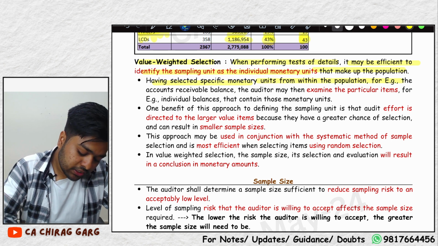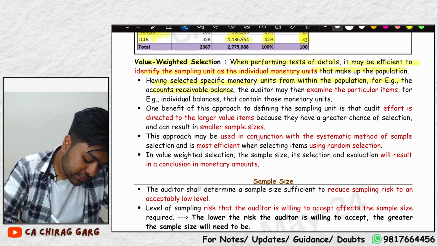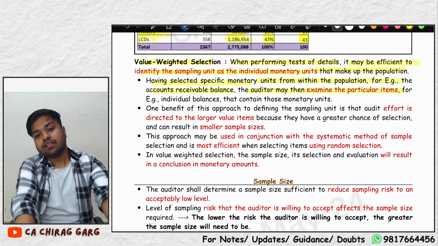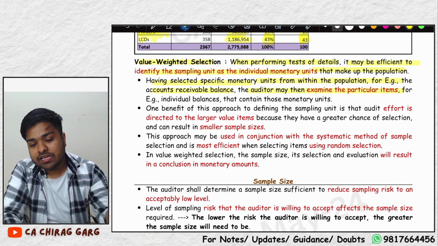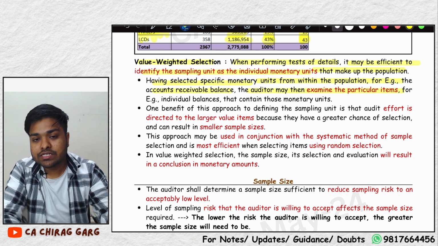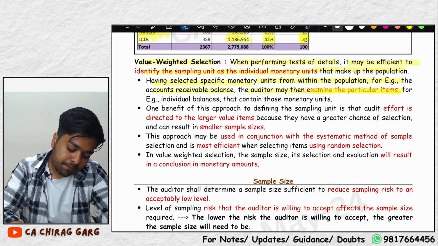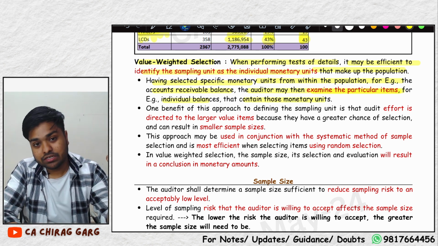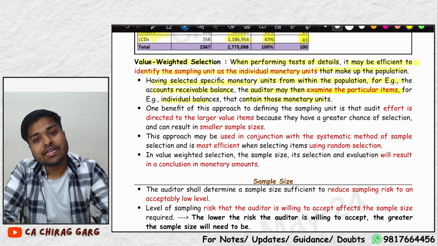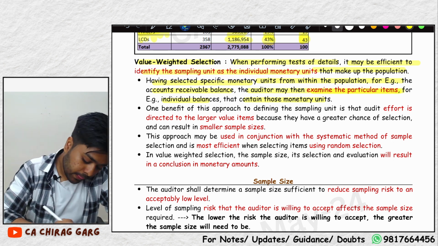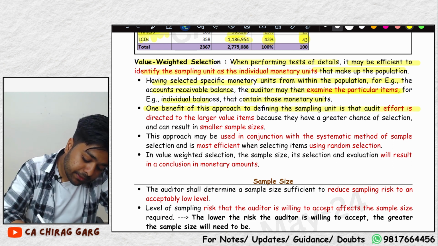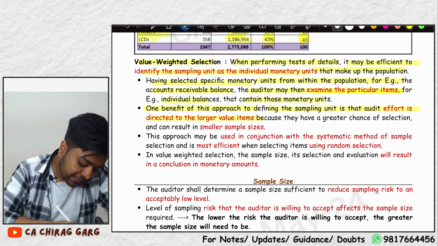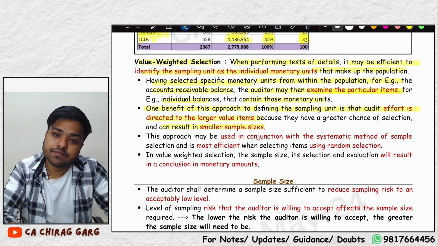Having selected the specific monetary units within the population, for example the accounts receivable balance, the auditor then examines the particular item. This is saying that you have selected 36 samples. Now you will check each and every invoice. For individual balances that contain monetary units, those invoices will contain monetary amounts. One benefit of this approach is that it defines the sampling unit. Effort is directed toward large value items and can result in smaller sample sizes.